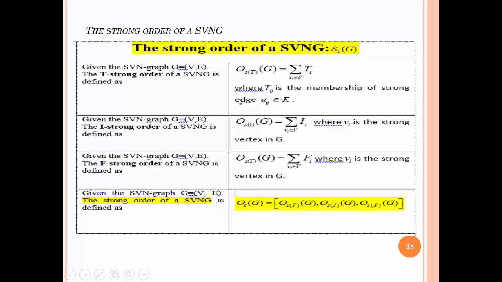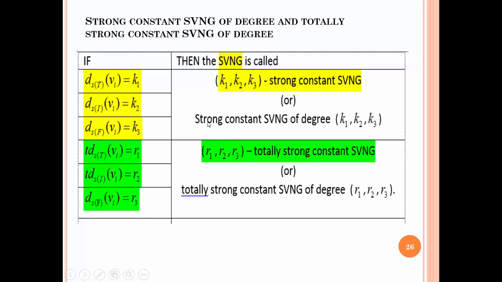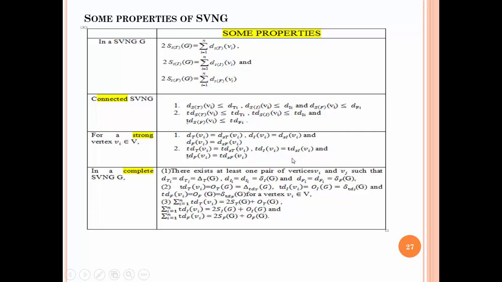The strong order of a single valued neutrosophic graph is defined as follows. Next, the strong constant single valued degree and total strong constant single valued degree are defined as follows. If the strong degrees are constant, equal to K1, K2, K3, we call the graph a strong constant single valued neutrosophic graph, and likewise for a totally strong constant single valued neutrosophic graph.